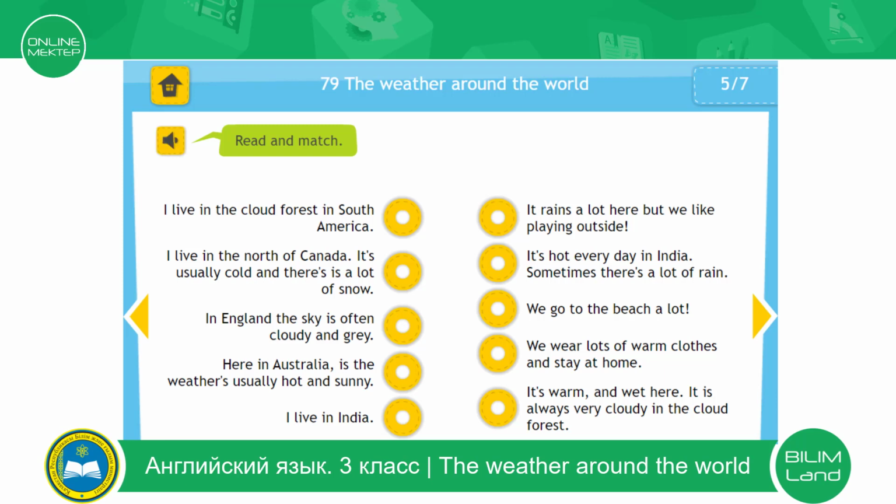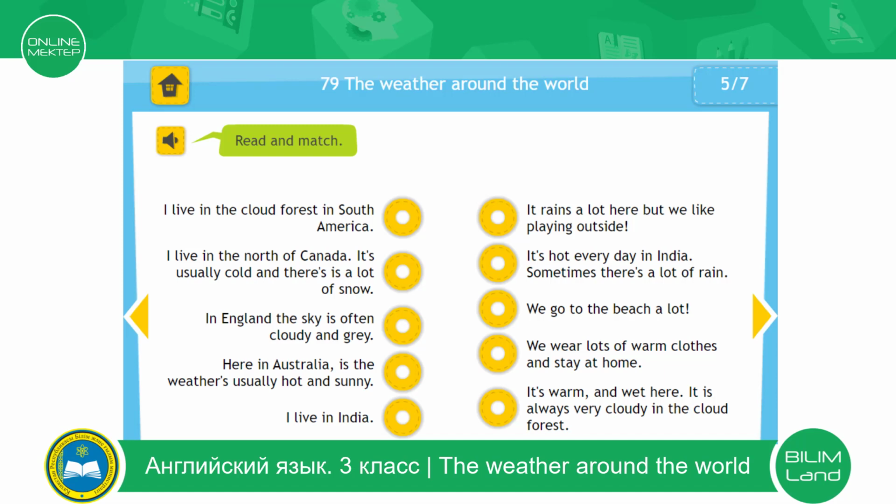I live in the cloud forest in the South America. I live in the north of Canada. It's usually cold and there is a lot of snow. In England, the sky is often cloudy and grey. Here in Australia, the weather usually hot and sunny. I live in India.